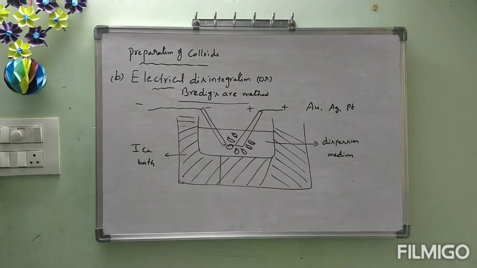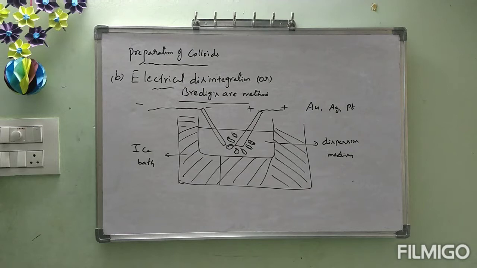Electrical disintegration, what is that? Because of electrical energy, heat energy will be generated. That heat energy causes the metal to be converted from solid state to gaseous state. But those vapors enter the dispersion medium, and as the dispersion medium is in contact with the ice bath, the vapors are immediately converted to solid state.